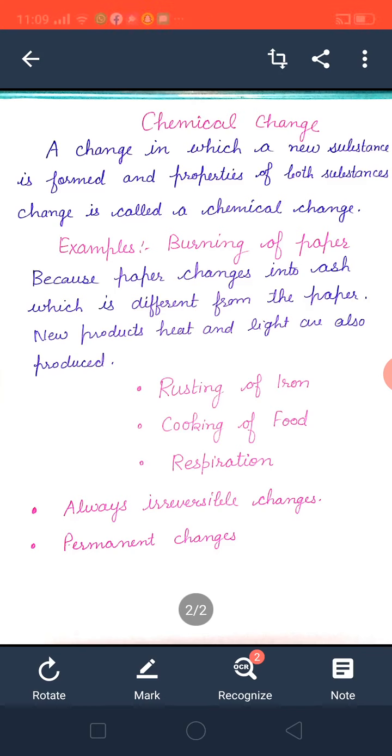If we have got ash, then it is a permanent change. It is not a temporary change, where we could change ash into paper by any technique. No, it is a permanent change.